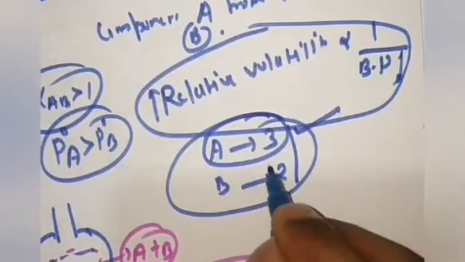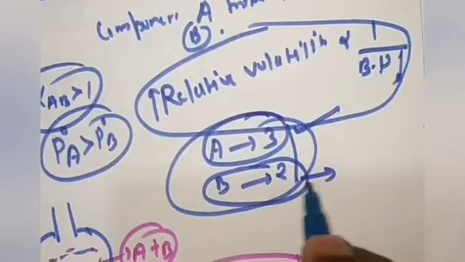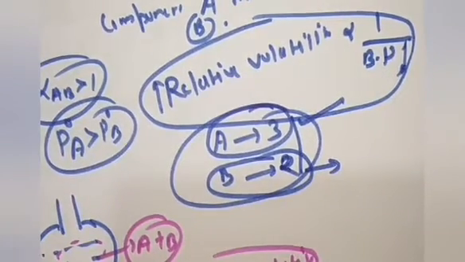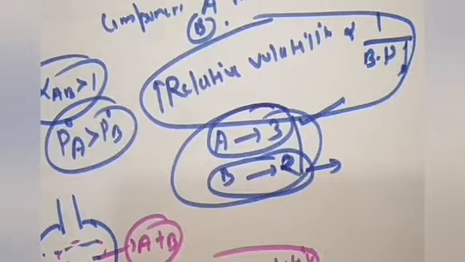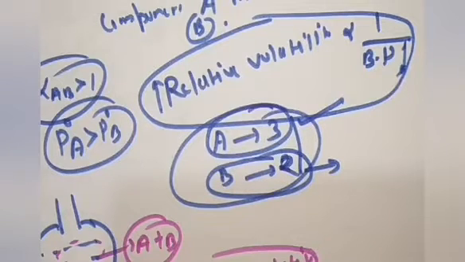So in component B, the intermolecular forces of attraction between the molecules will be more. Why? Because relative volatility is less here, because this molecule is not volatile. It is very restricted in going from the liquid phase to the vapor phase, due to the intermolecular forces of attraction between the molecules. So component A is more volatile and will exert more vapor pressure in the vapor phase as compared to component B, because relative volatility for A is 3 and for B is 2.